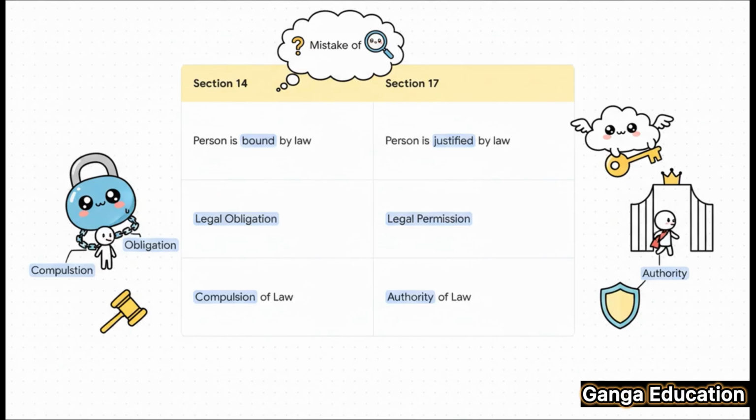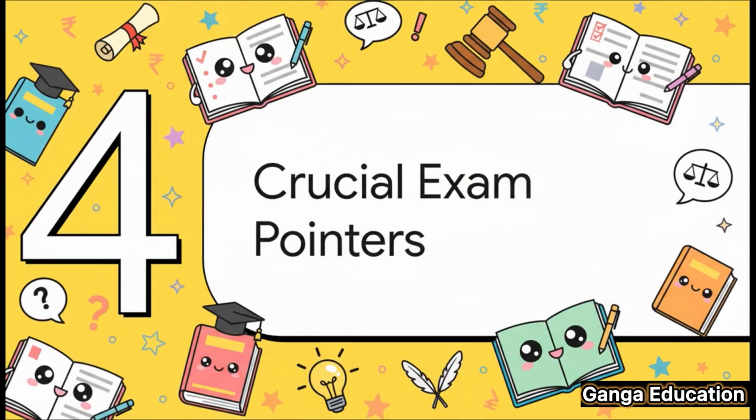On the other hand, Section 17 applies when a person is justified by law. This is legal permission and authority. You can do it. Compulsion versus authority. That is the key difference. All right, now let's discuss some points that are going to be directly useful for you in your exams. You should definitely make a note of these.